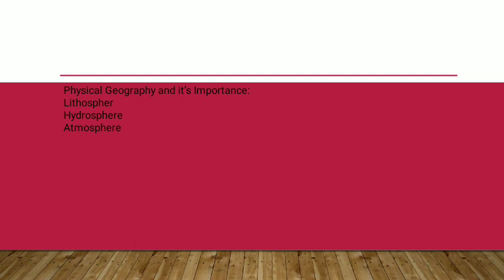Then we have physical geography and its importance. So when you are going to study this, always remember it on 3 points. What are the physical geography? Lithosphere, that is the land; hydrosphere, that is the water; and atmosphere, that is the envelope of gases surrounding you. Right? We did it in our junior classes. So whenever you are told to write the importance, just divide it into 3 parts and write the importance.